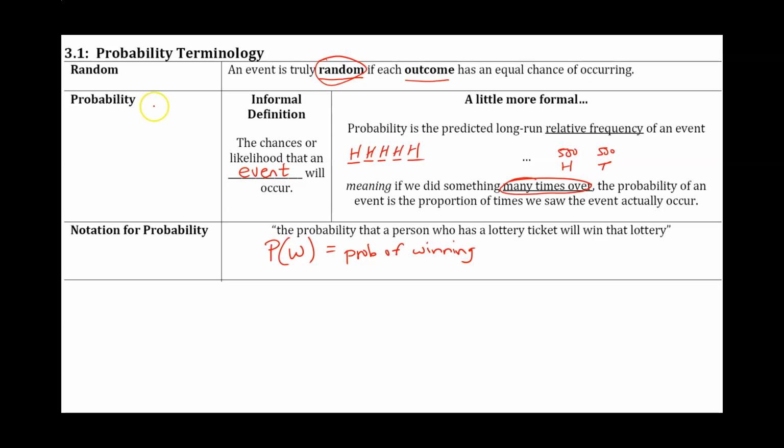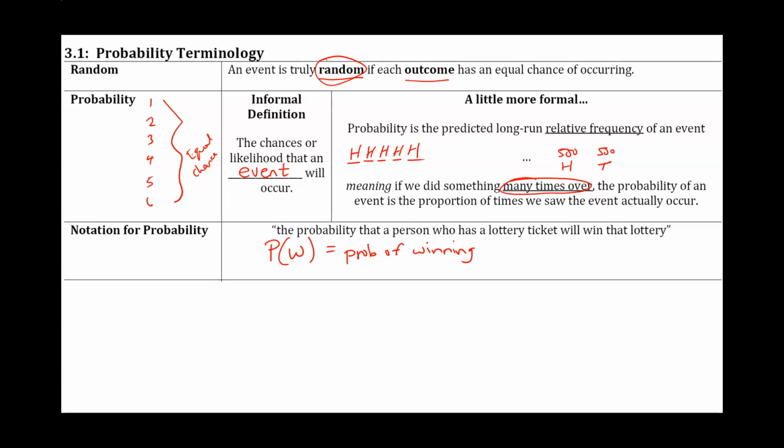If you roll a die, you can land on a 1, a 2, a 3, a 4, a 5, or a 6. But all these outcomes have an equal chance of occurring. So those are random events.